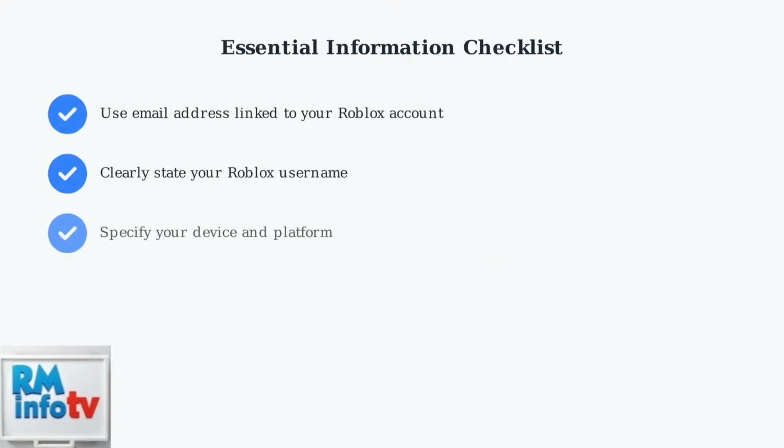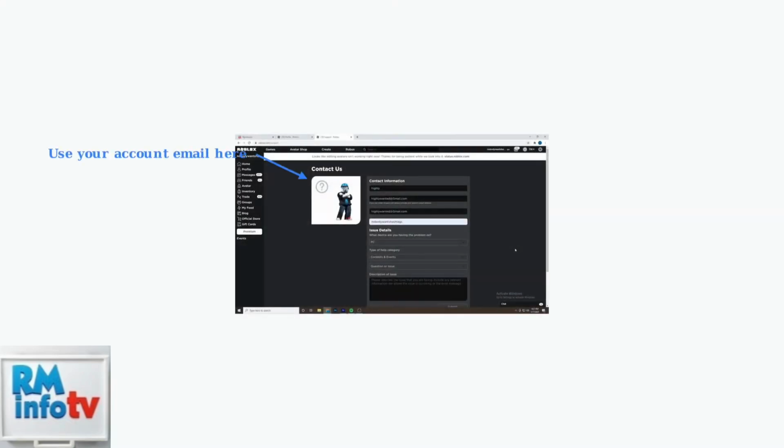To maximize your chances of getting fast and helpful support from Roblox, you need to provide the right information in the right way. Here are the essential details that every support ticket should include. When filling out the support form, make sure all required fields are completed accurately. The contact information section is particularly important. This is where you enter the email associated with your account.